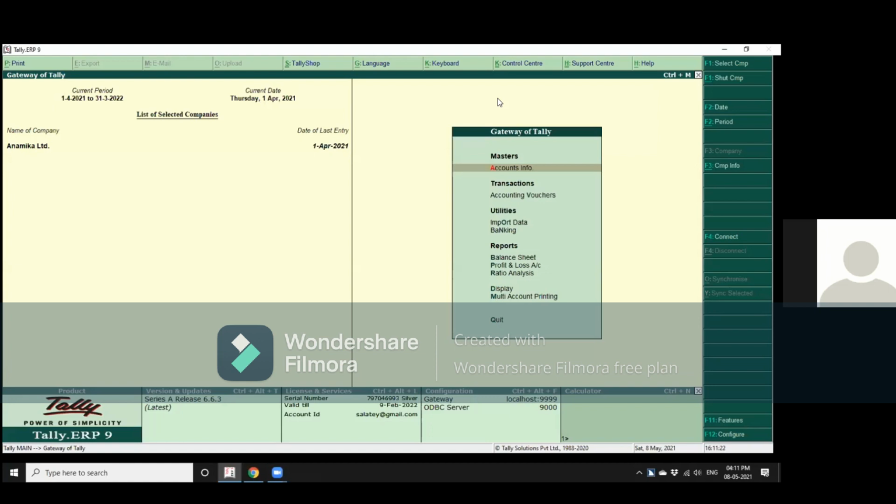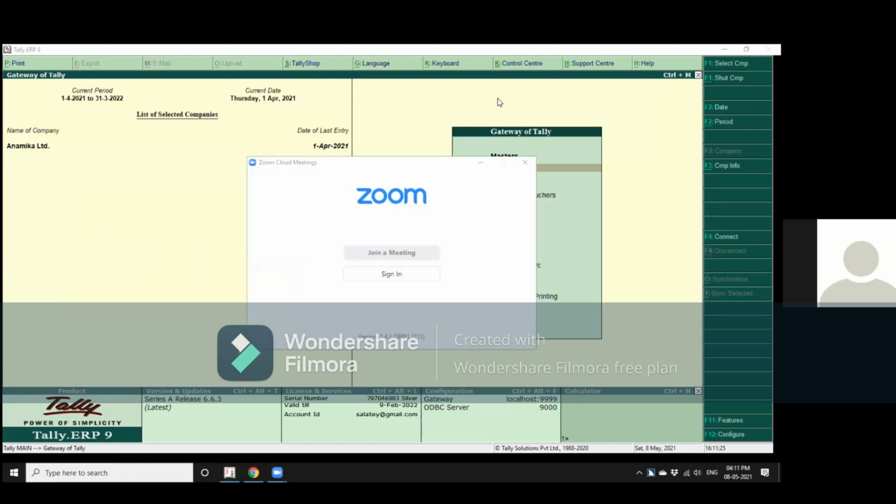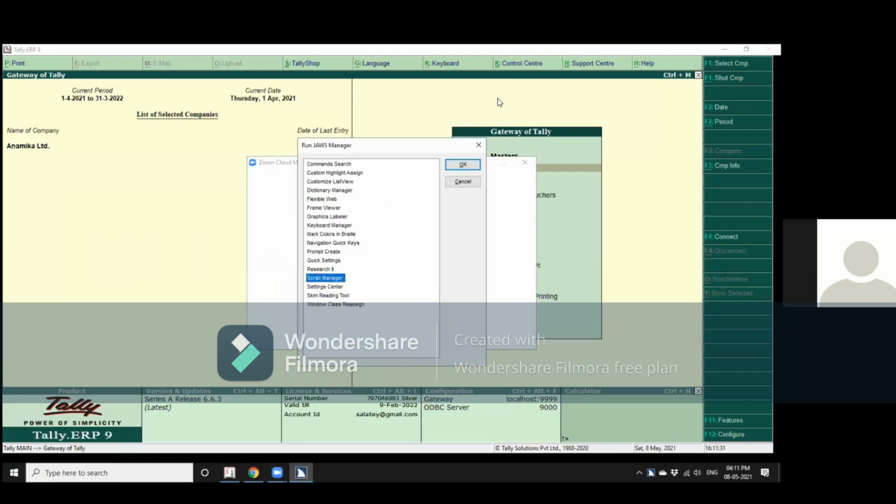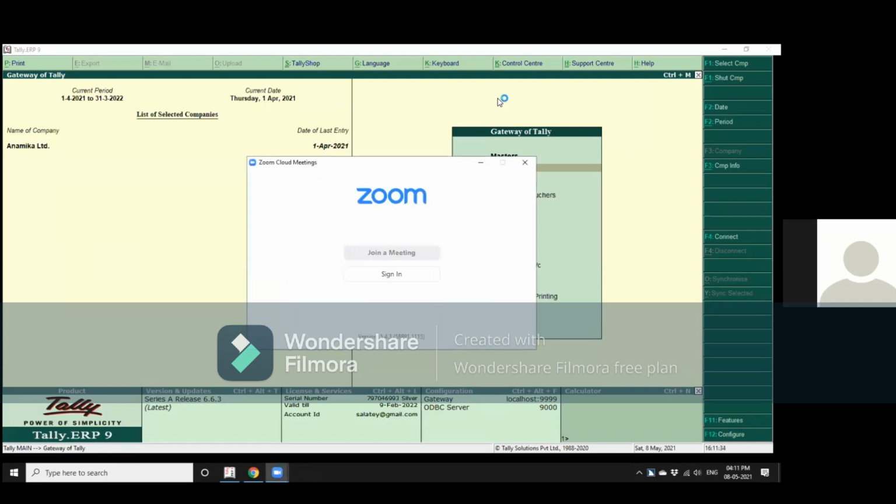1 second, 1 second. Cloud meetings. Run JAWS Manager, Script Manager, Settings Center.